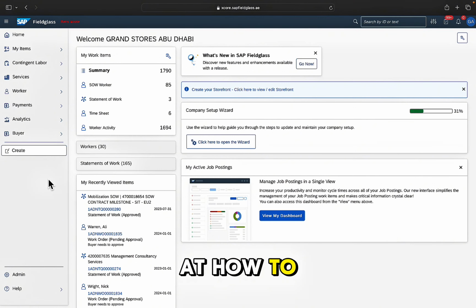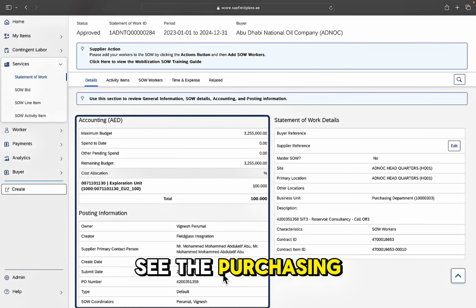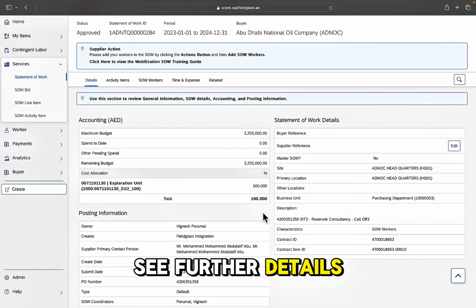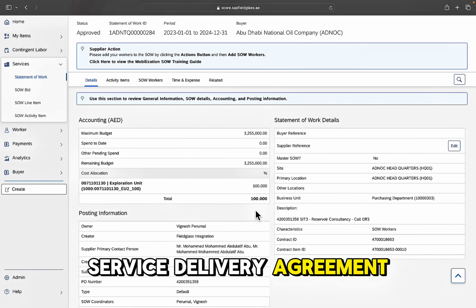able to see further information, such as the budget, the PO number, and you can see the purchasing department as well. You may also be able to see further details in the description related to the project deliverables and the service delivery agreement. Our next step from here is to assign a contractor to this call-off agreement. We will start that by clicking on the Actions button at the top right-hand side, and then add SOW worker.